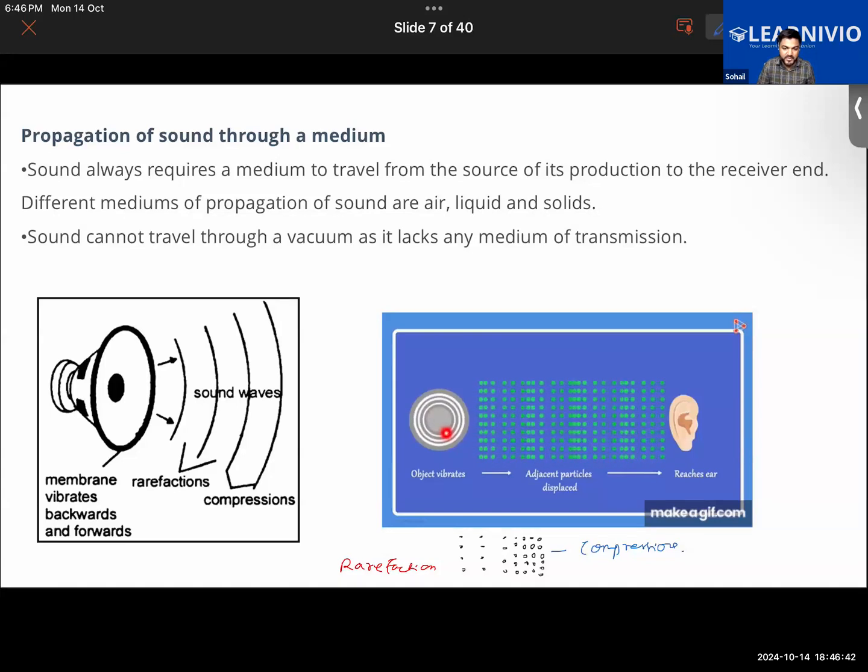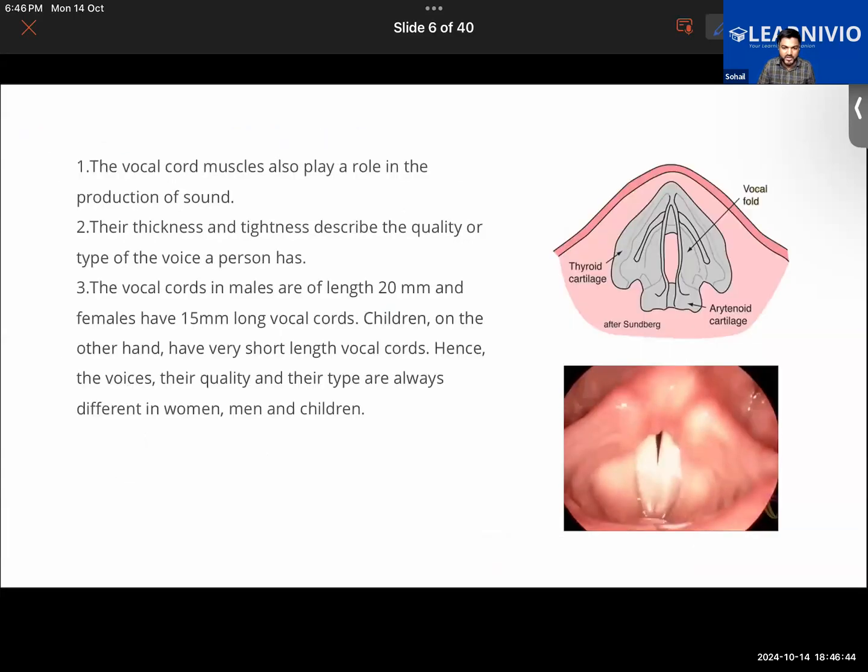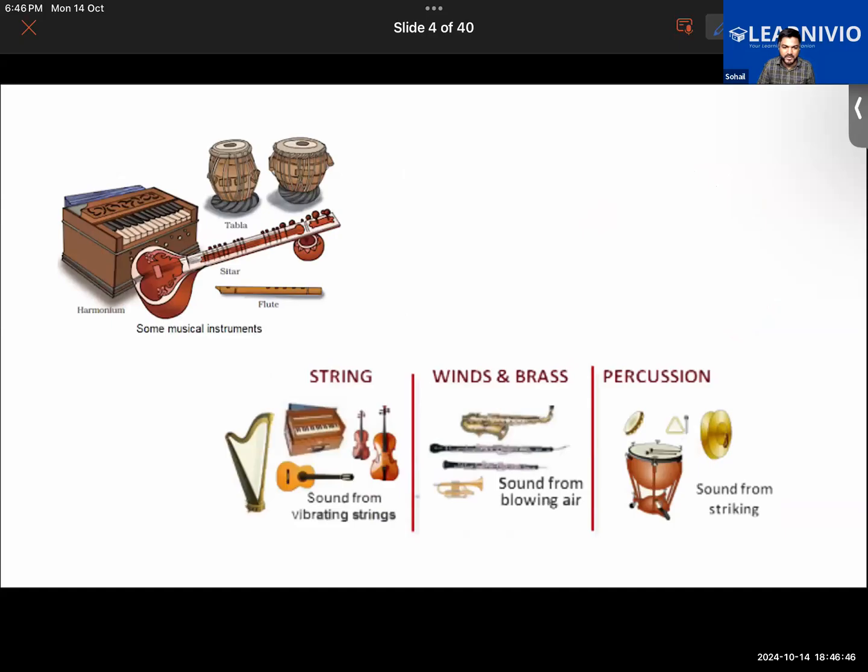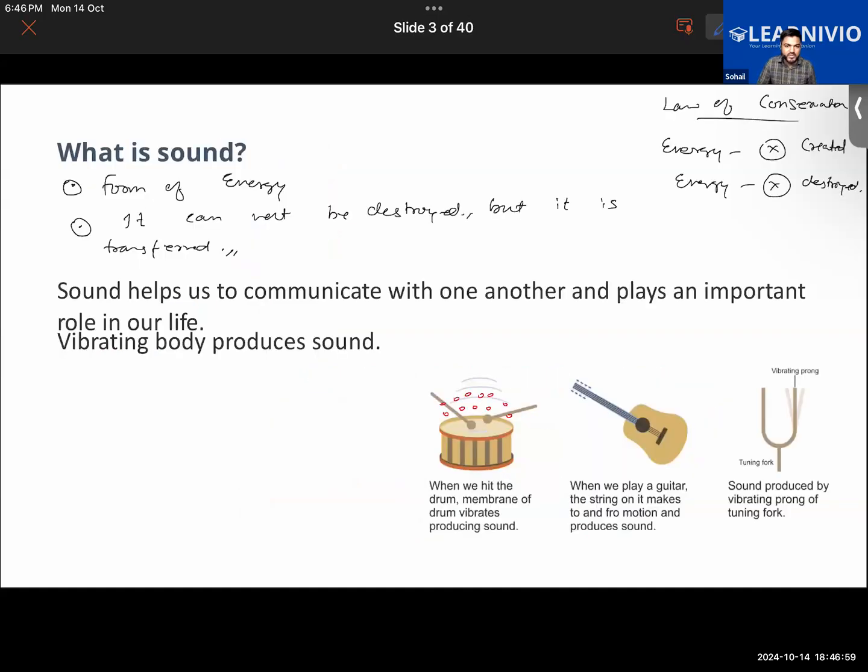It is produced due to the vibration of the given object. It could be the membrane, for example, in the case of this drum. In this case, it could be the percussion instruments. It could be the metallic plates here. Getting it? So that is the basic criteria for production of sound.